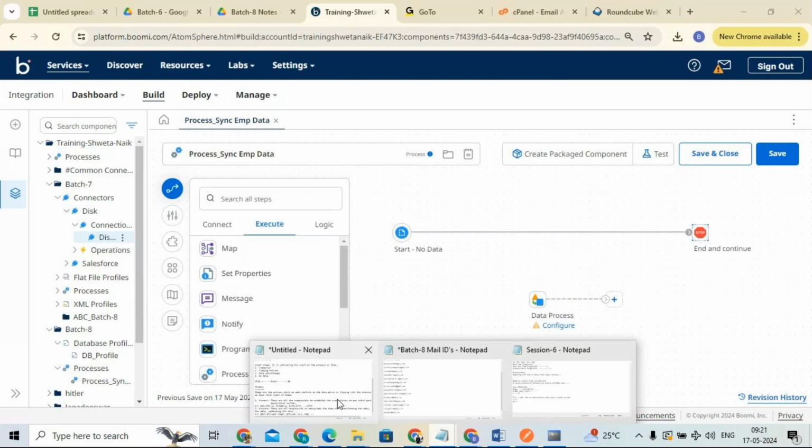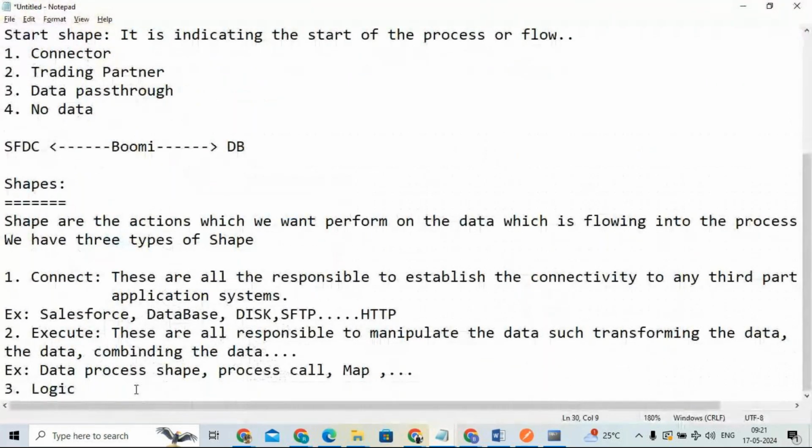Now the last one is the logic type. These are all responsible for managing the data. Managing means, for example, if you want to take any conditions, either true or false, either accept or reject, or if you want to create a copy of the data, or route the documents depending on the condition.